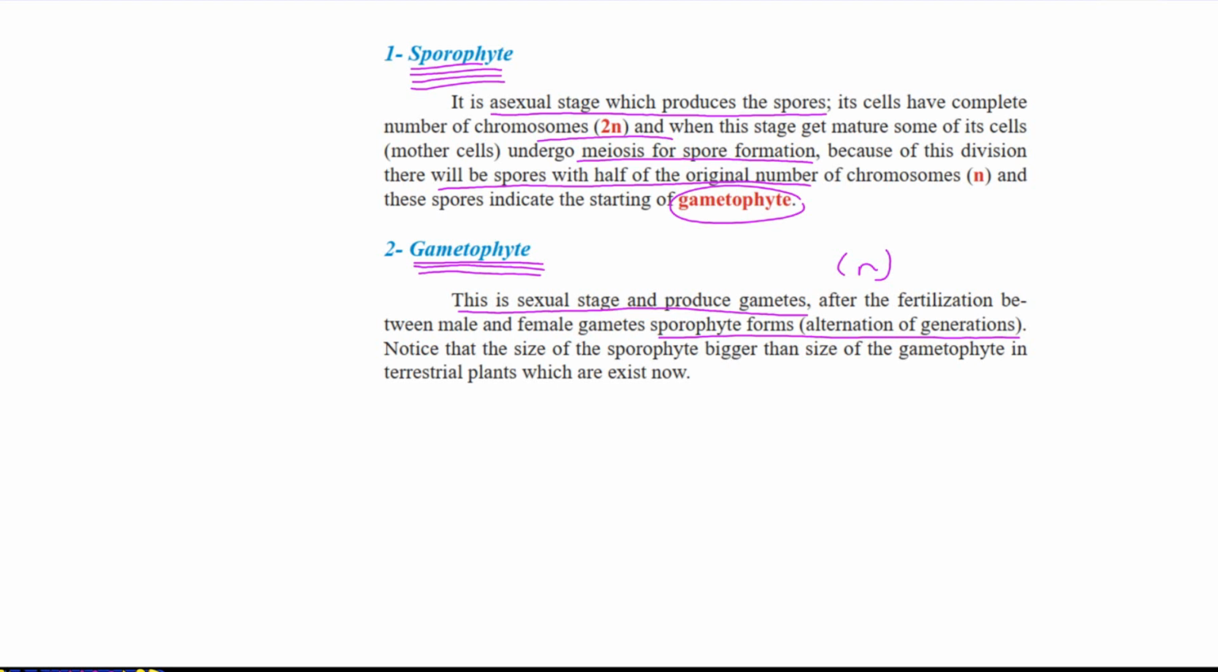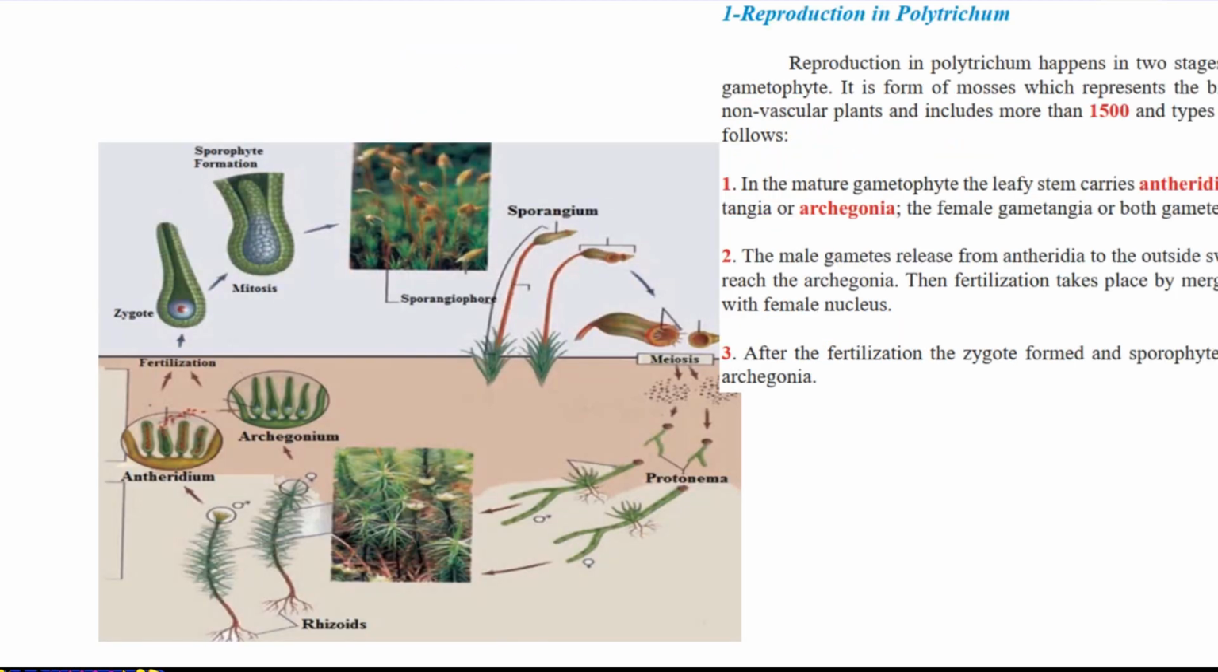Nearly all plants have these 2 stages in their life cycle, but we are going to study one example of a seedless non-vascular plant, which is represented by mosses. Reproduction in Polytrichum happens in two stages, sporophyte and gametophyte. For the example of mosses, we can give Polytrichum, or if asked about a non-vascular plant example, we can give mosses, with Polytrichum as a specific example.